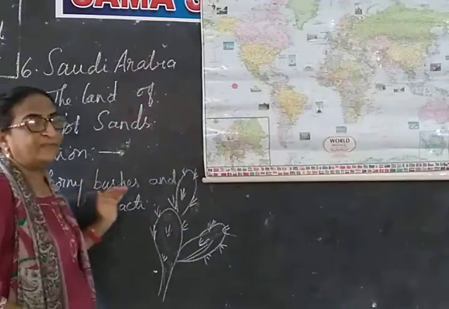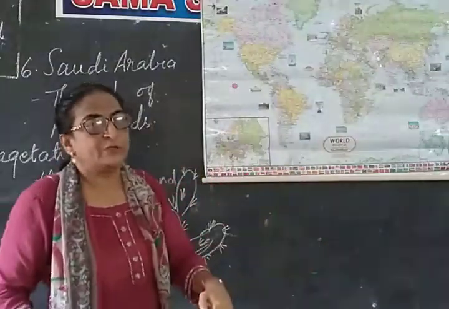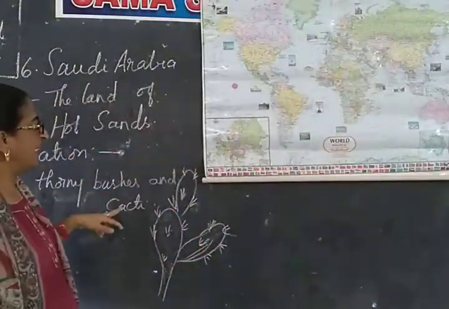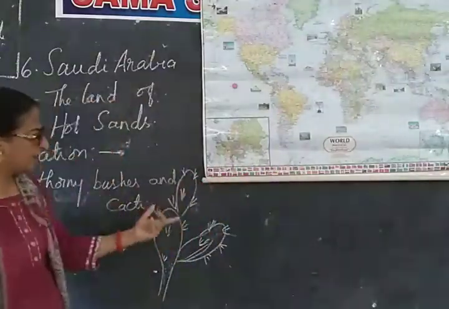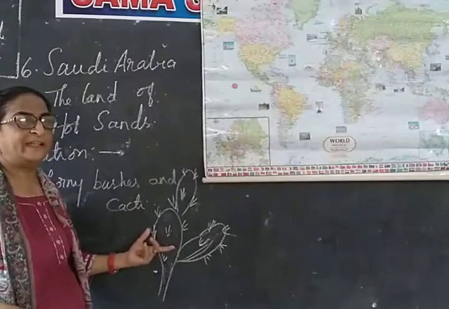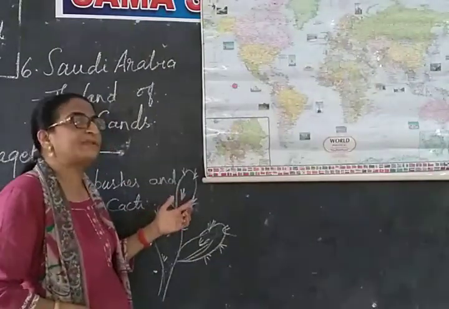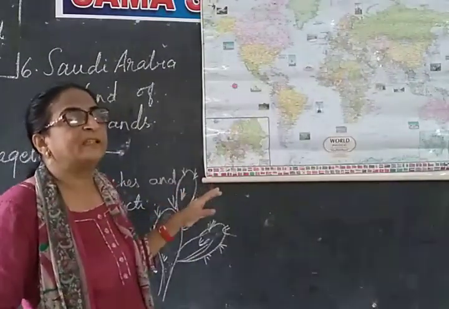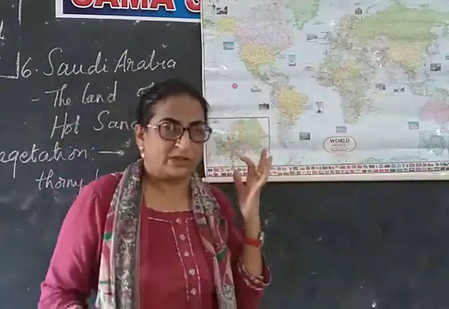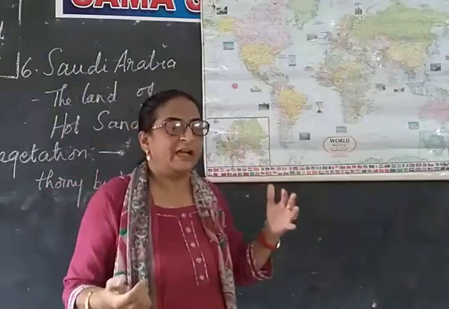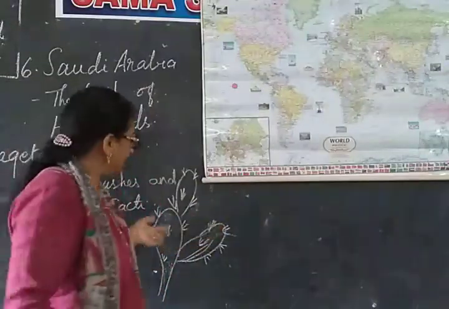Vegetation means what? You will find plants mostly which have very strong taproot system which goes deep into the soil. Next thing is we have thorny bushes and cacti. Here you will find their stems will be very thick and fleshy so that they can store water, and the leaves will be reduced to spines. So these spines are nothing but the leaves. In desert they have less water, isn't it? So they have to retain water to prevent the loss of water. The leaves have been reduced to this type of spines.